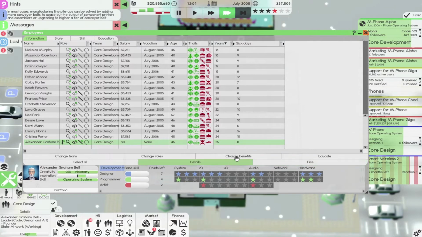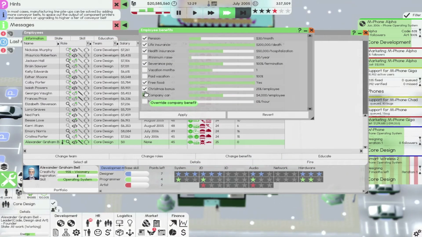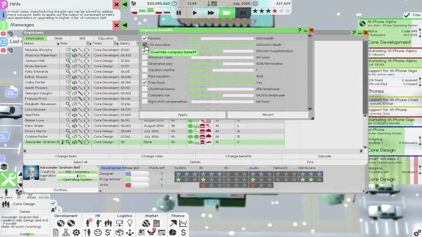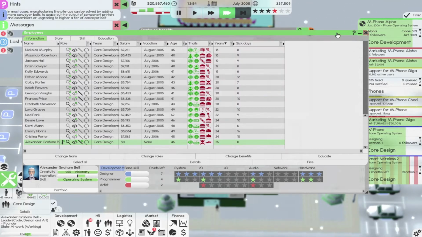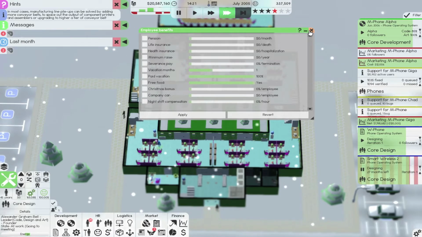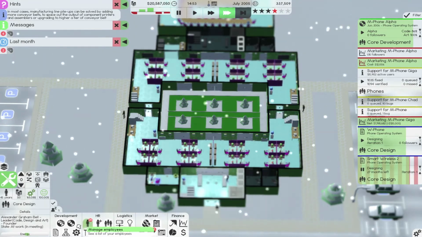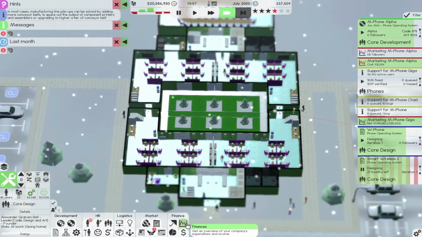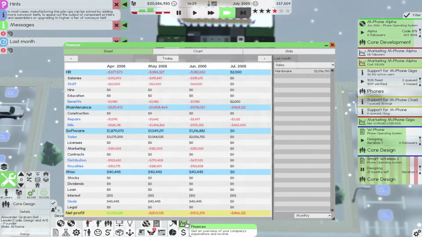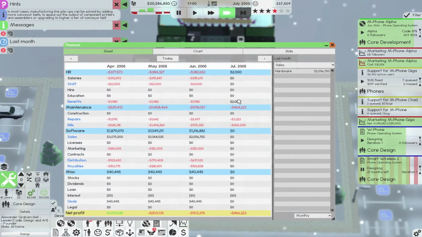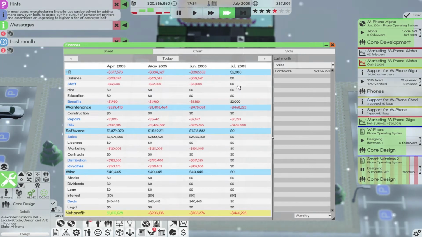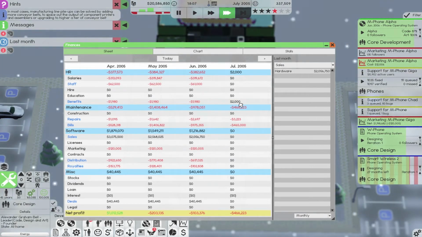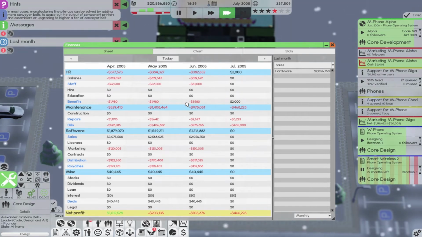Let's go ahead, and I'm pretty sure I don't need any of these benefits for you. So this will actually save us money. I just realized that. Apply. That'll help. I'm pretty sure that's the only person who, whatchamacallit. Where is it? The cost of benefits. Are benefits that low for some reason?